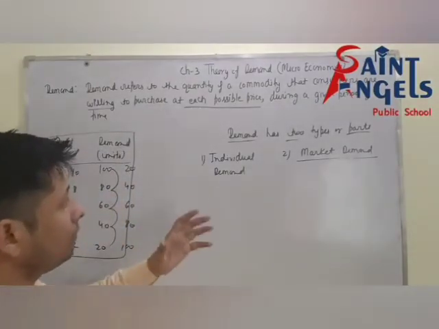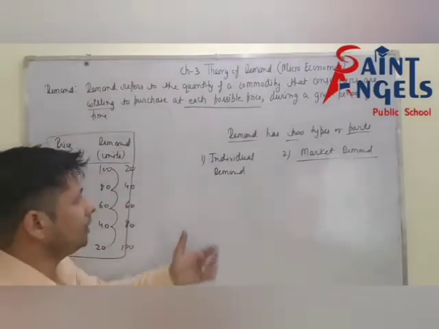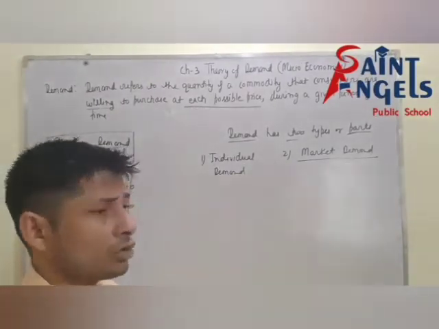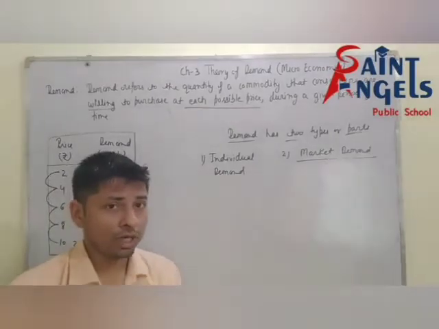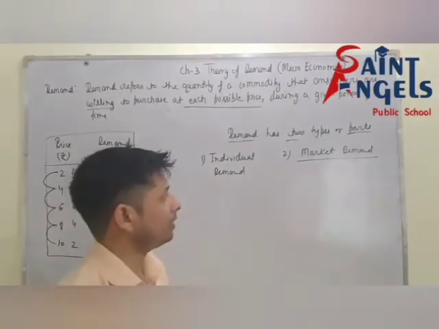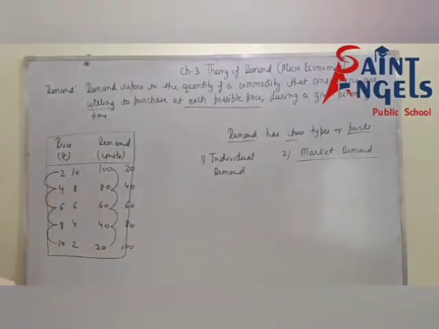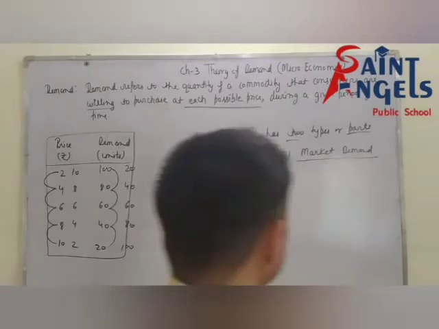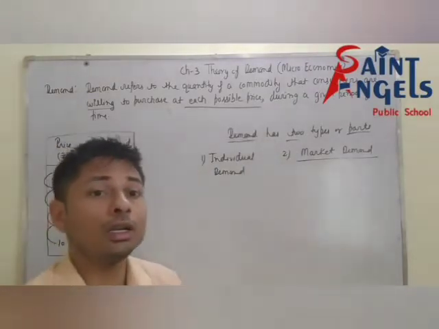I hope all of you have understood how you will make the definition of individual demand and the definition of market demand. Individual demand means the demand of one consumer and market demand means the demand of more than one consumer. See, after this we are going to discuss demand schedule.